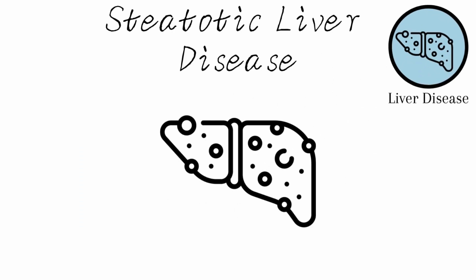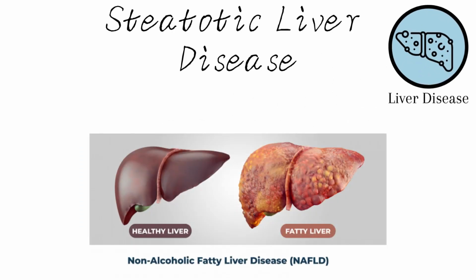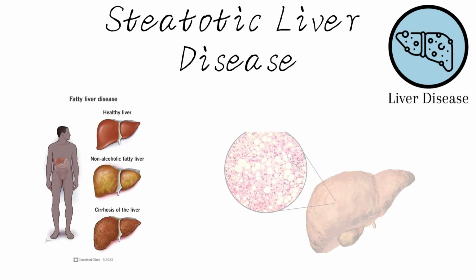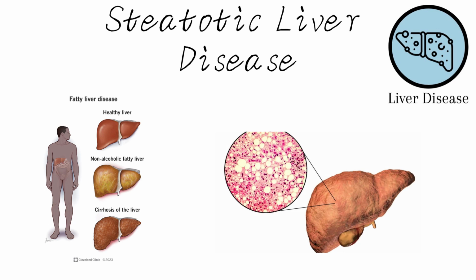Steatotic liver disease, SLD, or fatty liver, occurs when there is an accumulation of excess fat in the liver. Risk factors for SLD include metabolic conditions and heavy alcohol consumption. Depending on the specific type of SLD, the buildup of fat may not result in any issues, or it may